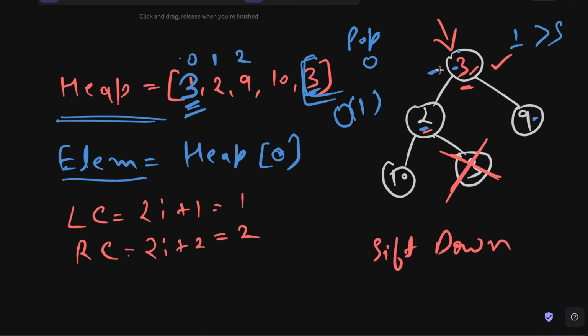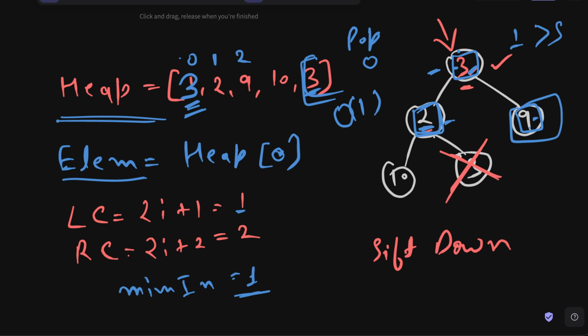So first we will check, is the element at index 0 greater than the element at index 1, that is 2? If it is greater, we will simply say that the min element is at index 1. Now that we have min index 1, we know that the value at min index is 2, right? Then we will make a comparison between this 2 and this 9. We are not going to compare 3 and 9 because we know that 3 is greater than this element. We need to make sure that the 2 is also less than this right child element. If I make the comparison, I realize that yes, 2 is less than 9. So the minimum index will stay 1.